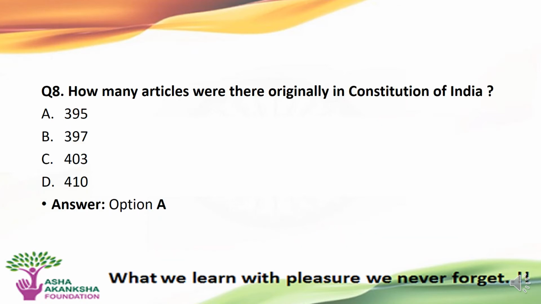The next question is, how many articles were there originally in the Constitution of India? Options are A, 395, B, 397, C, 403, or D, 410. The correct answer to this question is option A, that is originally the Constitution of India had 395 articles.